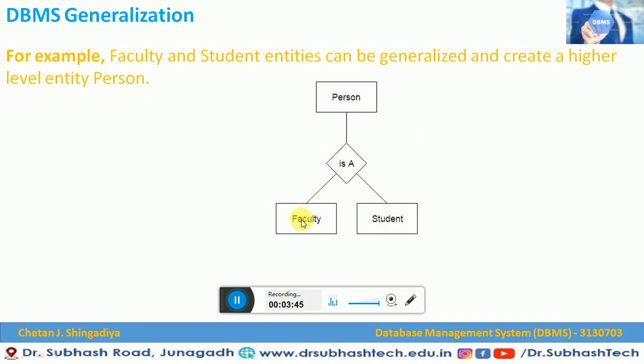We can say that a faculty is a person and a student is also a person. So this is how anyone can generalize entities from lower level to higher level. This is an example of generalization in DBMS.